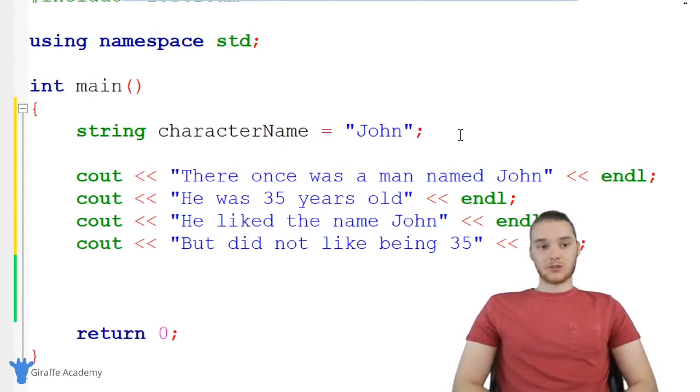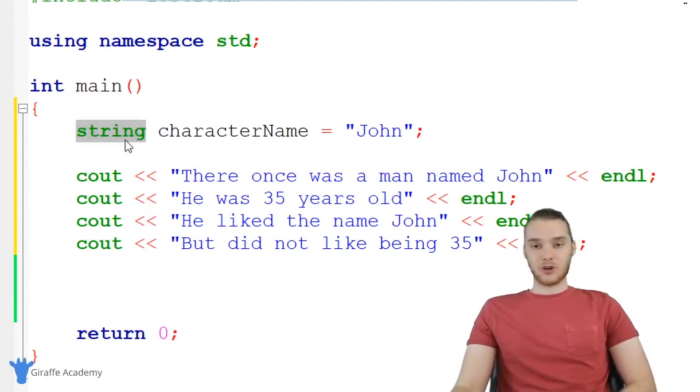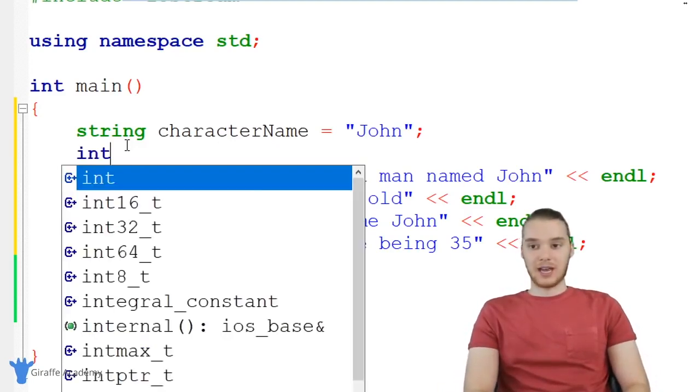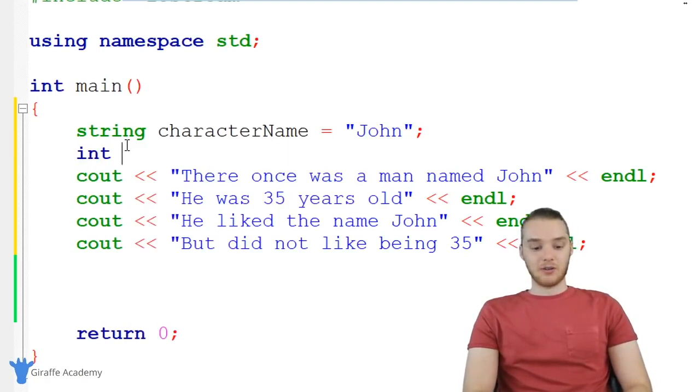The next thing we're gonna do is create another variable to store the character's age. In addition to storing data in the form of a string, we can also store numbers. Now, age is a whole number, so I can store it inside of something called an integer. And an integer is basically just a whole number. So I could just say int, and I can just call this character age.